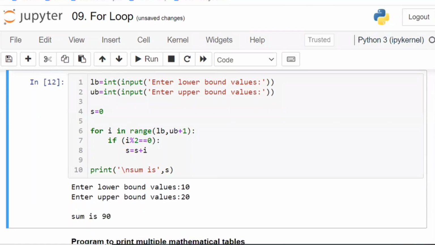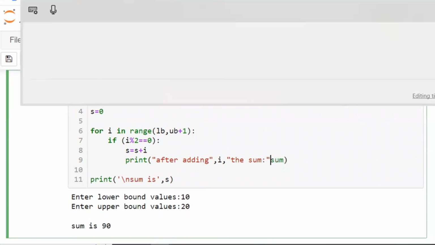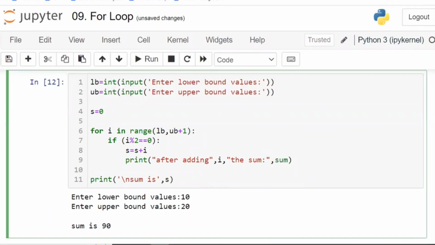Sum is 9. Sir, I want every step by step. Okay. Print after adding the i value, the sum, comma, every time the sum. So the initial sum is this one.